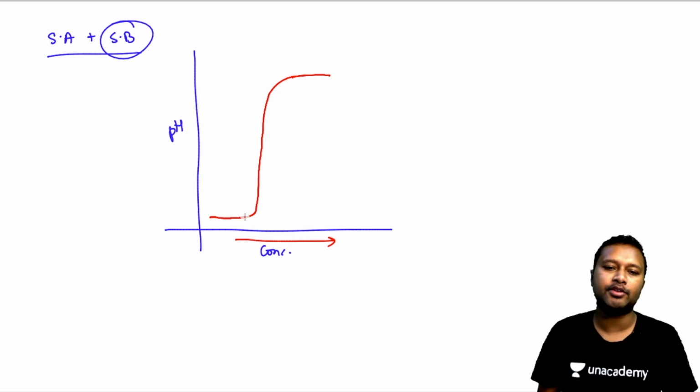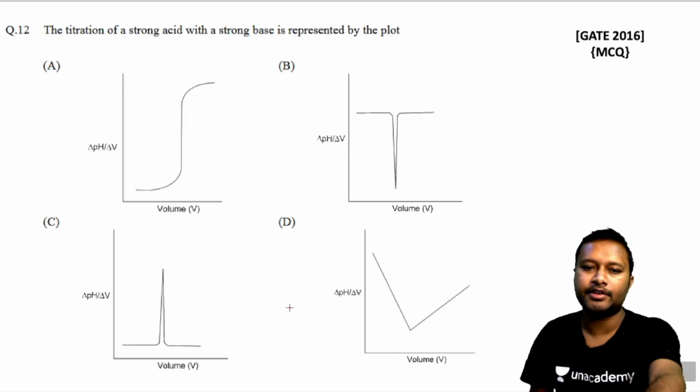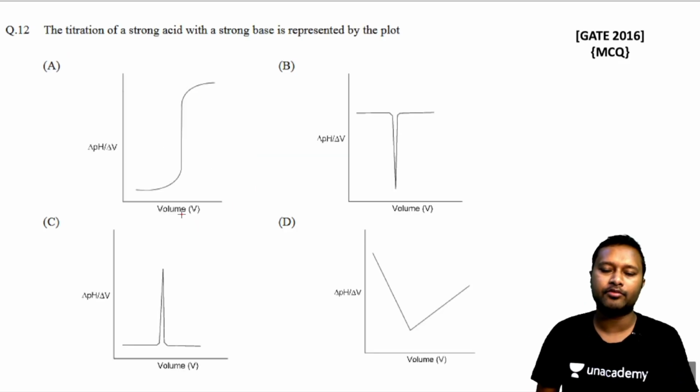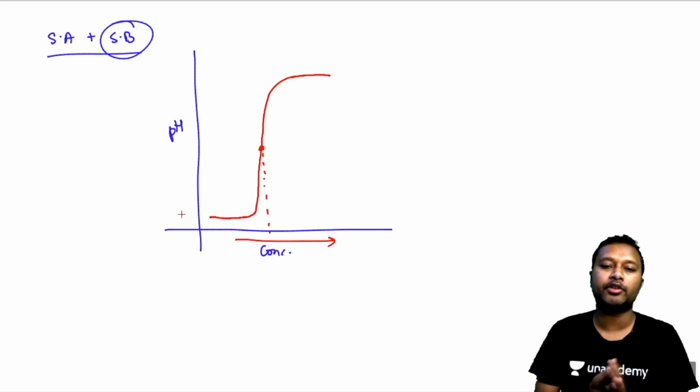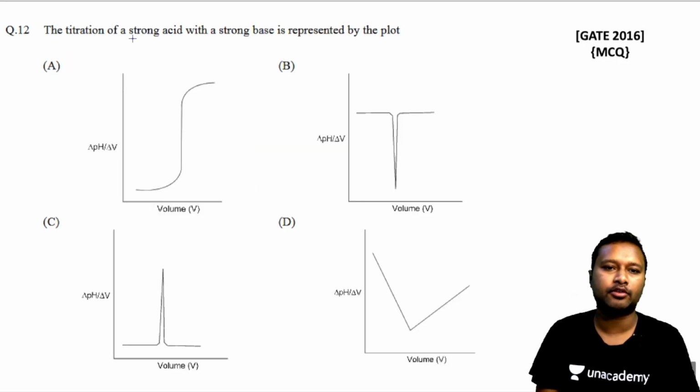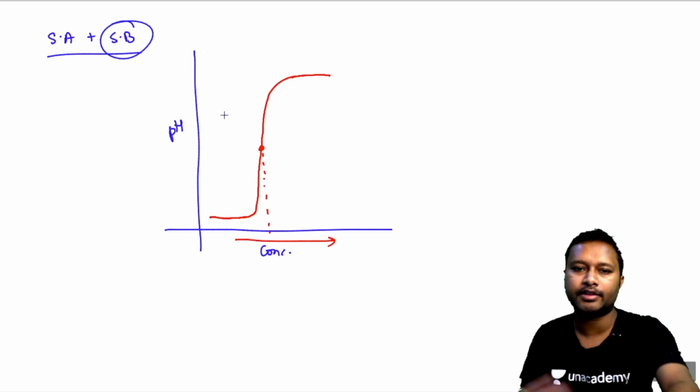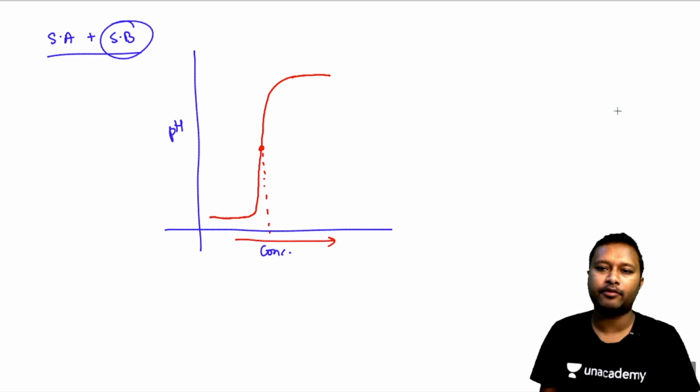So the pH curve tells you about titration of acid and base, and this point over here is your equivalent point or equivalence point. Now in the graph which is given to you, it's not pH versus volume or pH versus concentration. It's actually delta pH upon delta V. So delta pH means you are looking at the changes. So let's see how we are going to do this, okay. So this is a strong acid versus a strong base, okay, strong acid with a strong base. The graph should look something like this. Let's try to see what will happen when we do it according to our need.